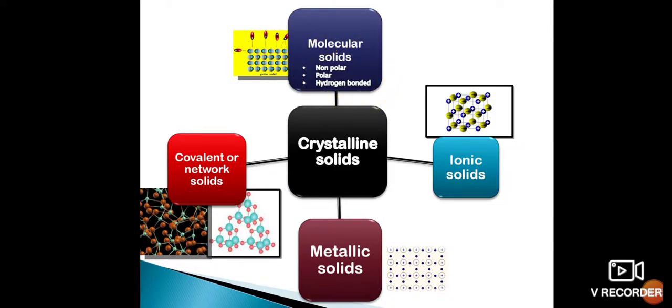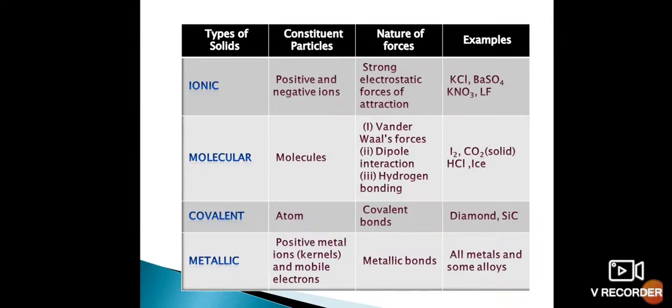In non-polar molecular solids, the force of attraction is dispersion or London forces, which you already learned in 11th class. Dispersion or London forces come under non-polar molecules, whereas in polar solids there will be dipole-dipole interaction.